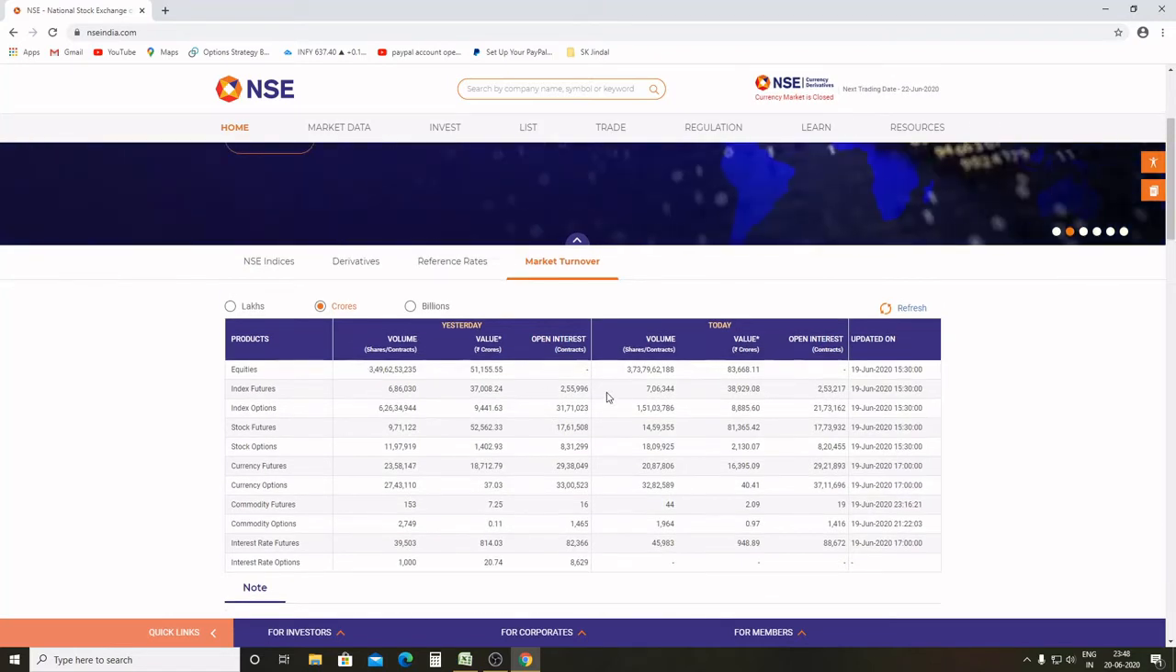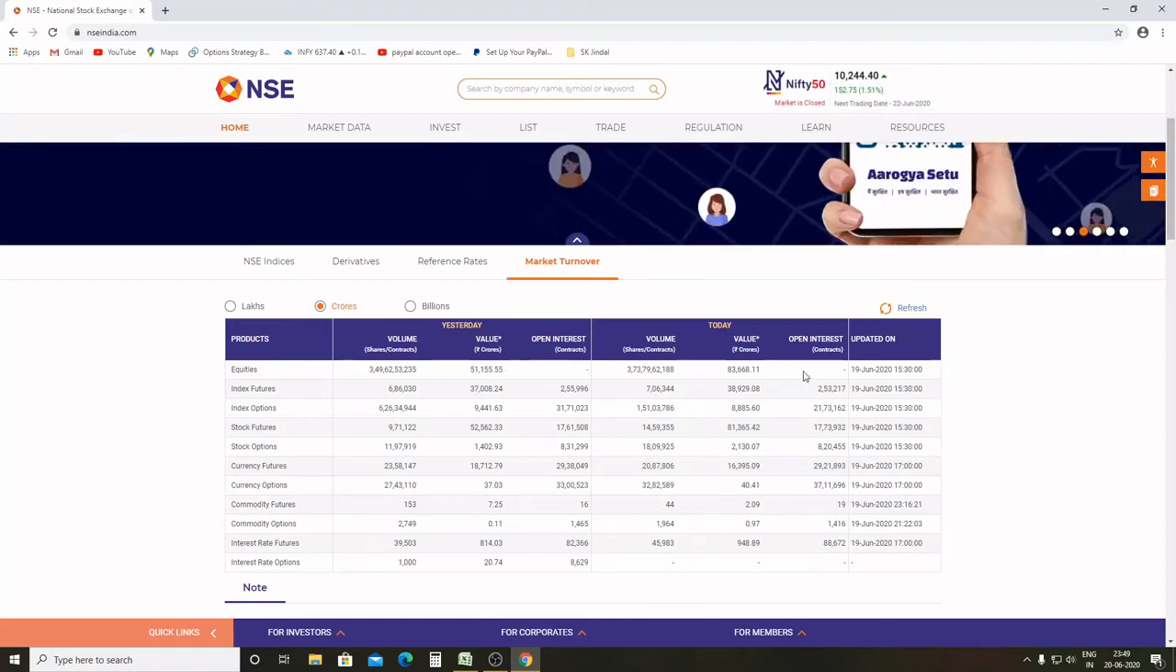So here you can see what was the total volume of shares traded and what is the net quantity or net value traded. So it's market turnover. Basically yesterday market turnover was around 51,000, today it is around 83,000, and you can see market turnover in each and every segment like index futures, index options, stock futures, stock options.